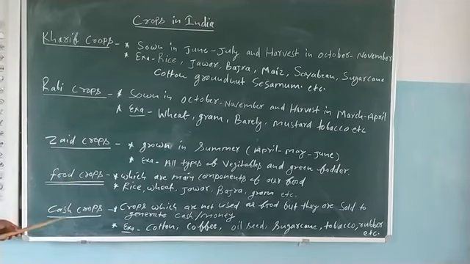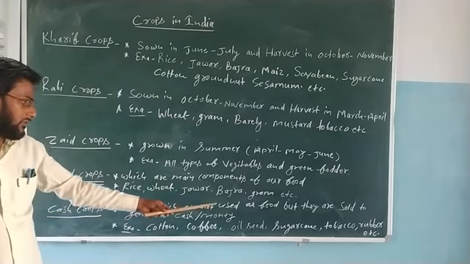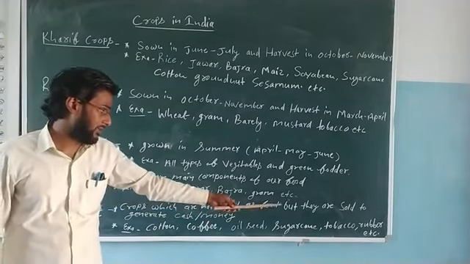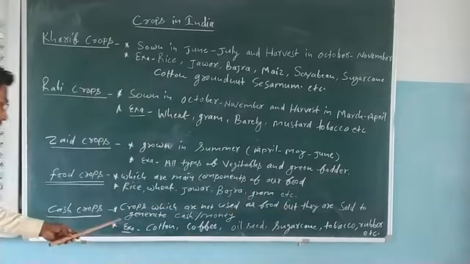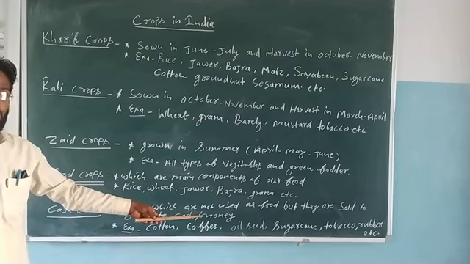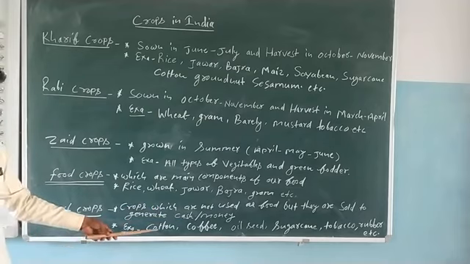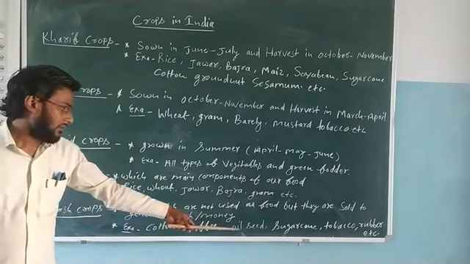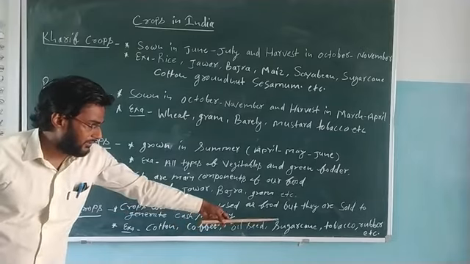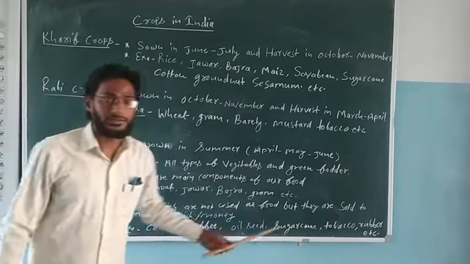Then cash crops. Cash crop, according to the name you can understand it. These are crops which are not used as food but they are sold to generate cash or money. So for these types of crops, the purpose is earning money. Examples: cotton, coffee, oilseeds, sugarcane, tobacco, rubber, etc.